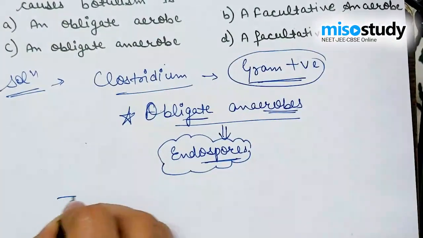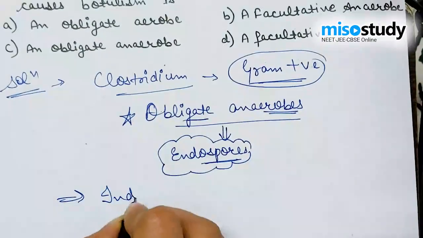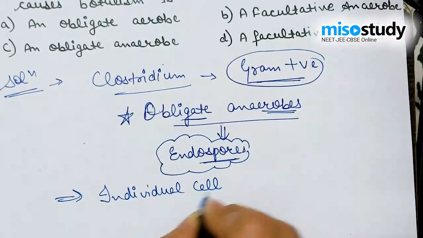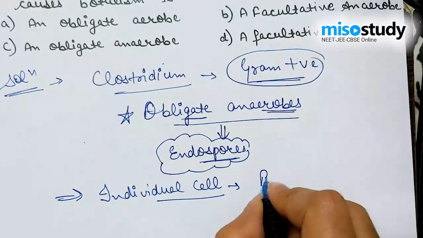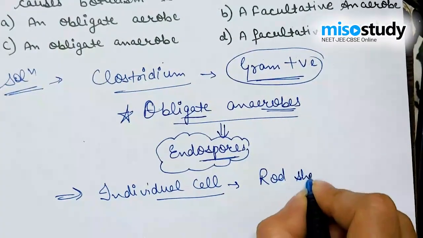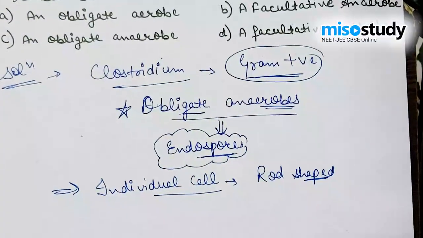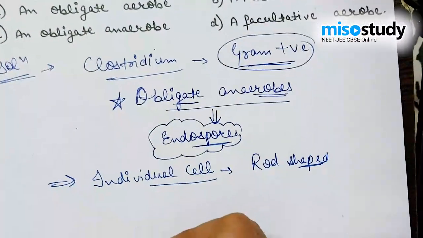The individual cells of Clostridium are generally rod shaped, which is similar to their name.